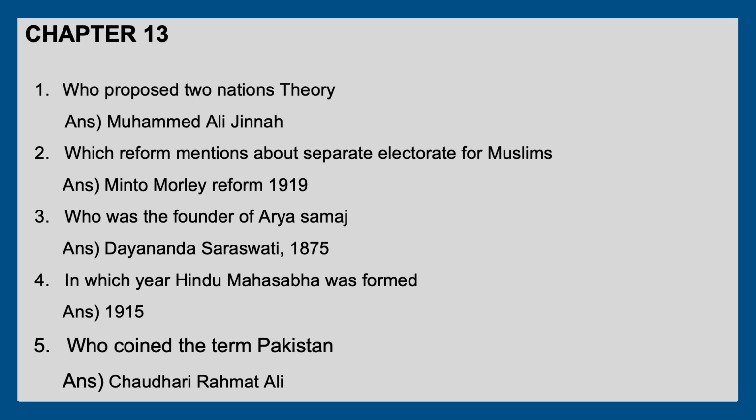First question is like, the two nations theory was proposed by Muhammad Ali Jinnah, and the reform that mentioned the separate electorate for Muslims is the Minto-Morley reform in 1909. Then Dayanand Saraswati was the founder of Arya Samaj in 1875, and Hindu Mahasabha was formed in the year 1915. The term Pakistan was coined by Chaudhry Rahmat Ali.